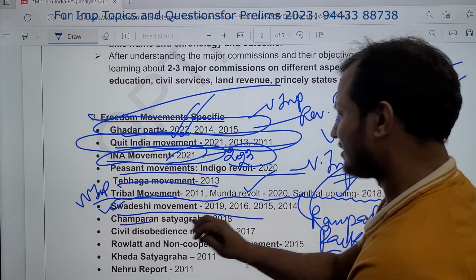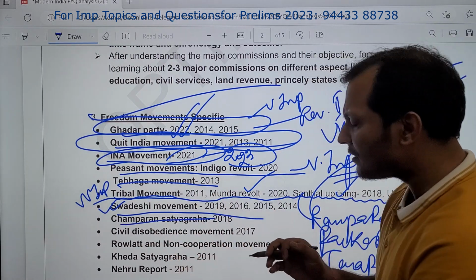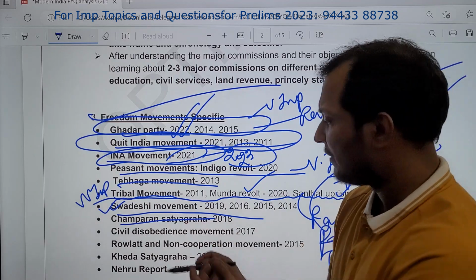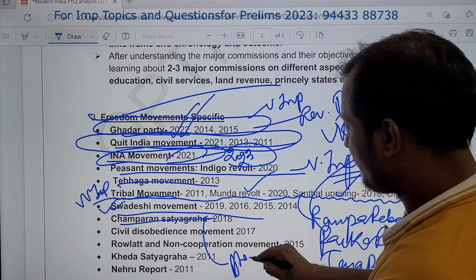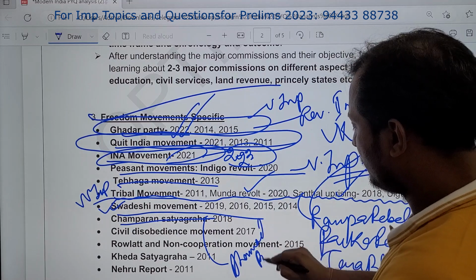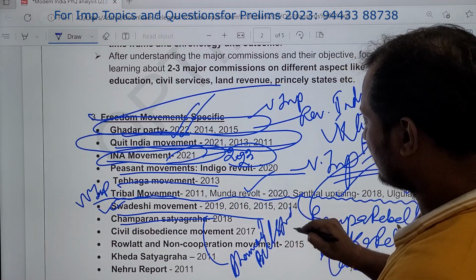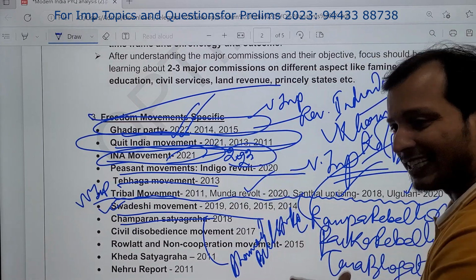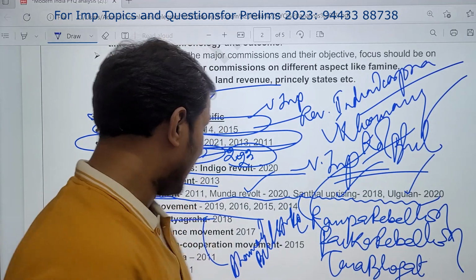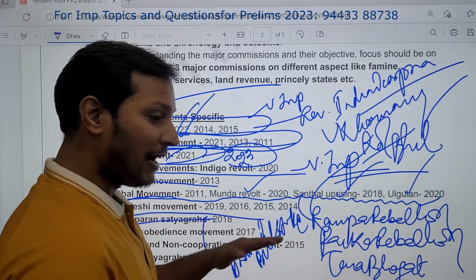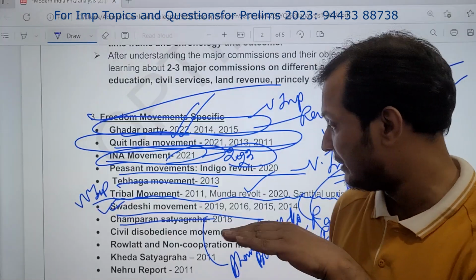Then Champaran Satyagraha. And then if they have asked Champaran Satyagraha, next time what they can ask? They can ask Ahmedabad mill strike. Very important this year. Please write down, guys. Champaran already asked. So next time what they can ask? Ahmedabad mill strike.